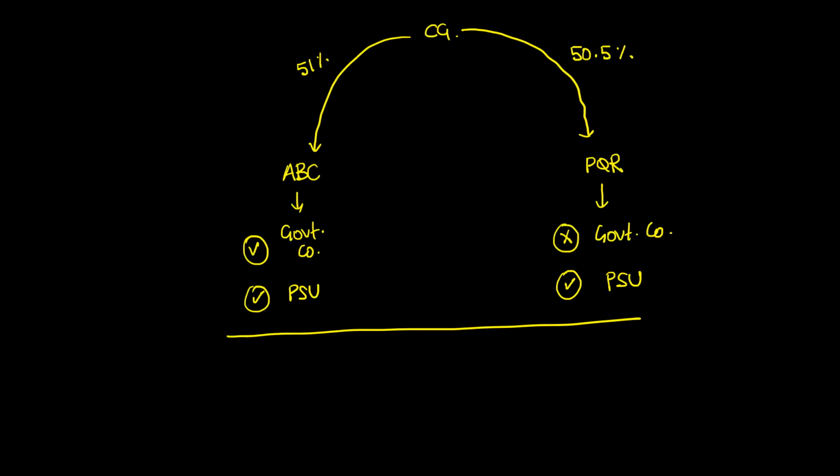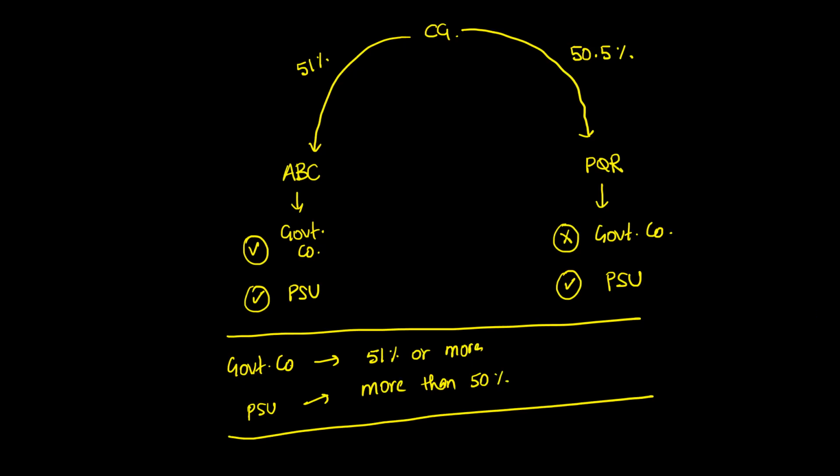So to qualify a company as a government company, what is needed? 51% or more. But to qualify as a PSU, what you need? You need more than 50%. I hope this makes it clear. Take a screenshot of this because this will not be part of your PowerPoint presentation. So every black slide which you see is not going to be part of your PowerPoint presentation. So you can take a screenshot of this for your future reference.